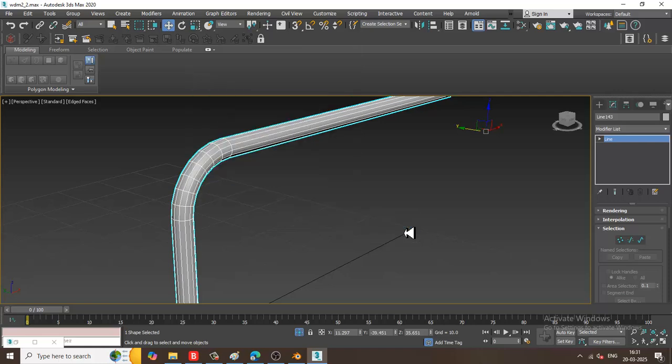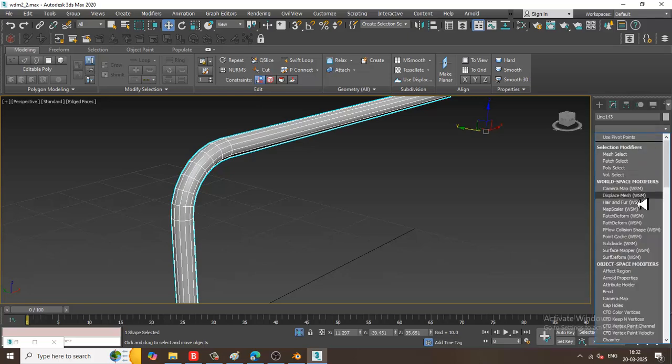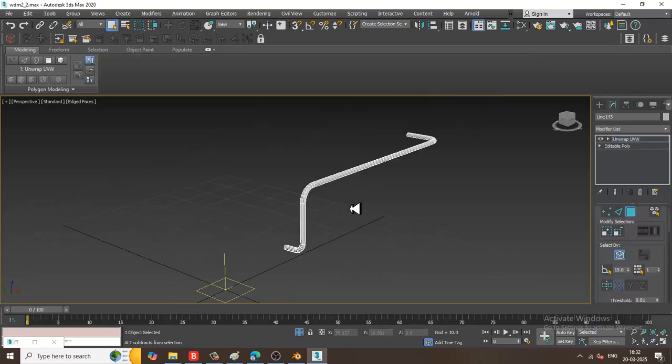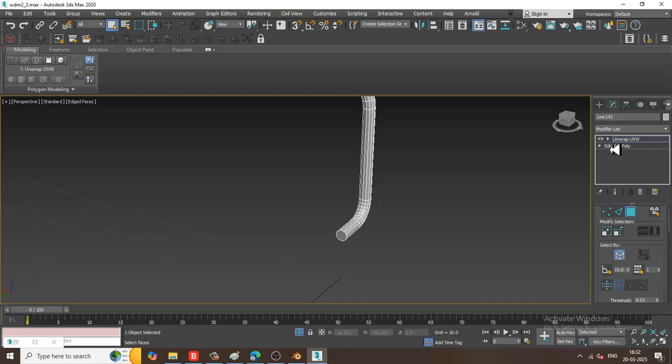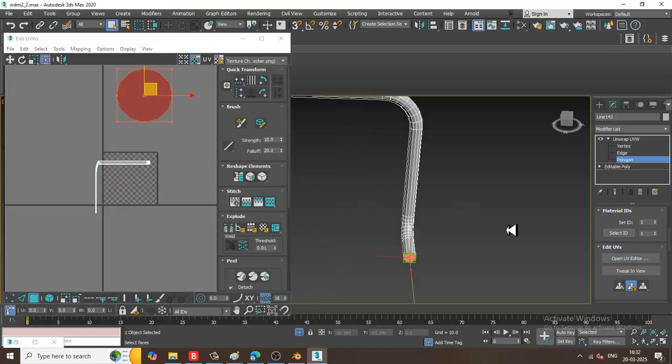Convert to editable poly. Again, I'll go into this and let's give unwrap UVW. Quick planar map. Drag this out.